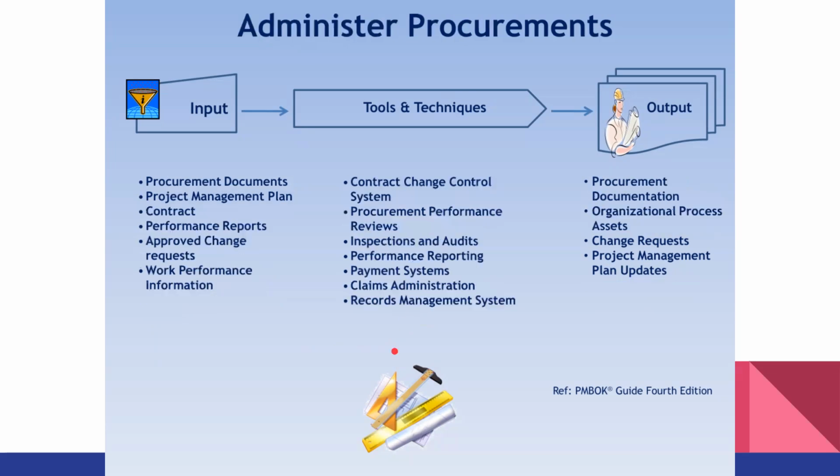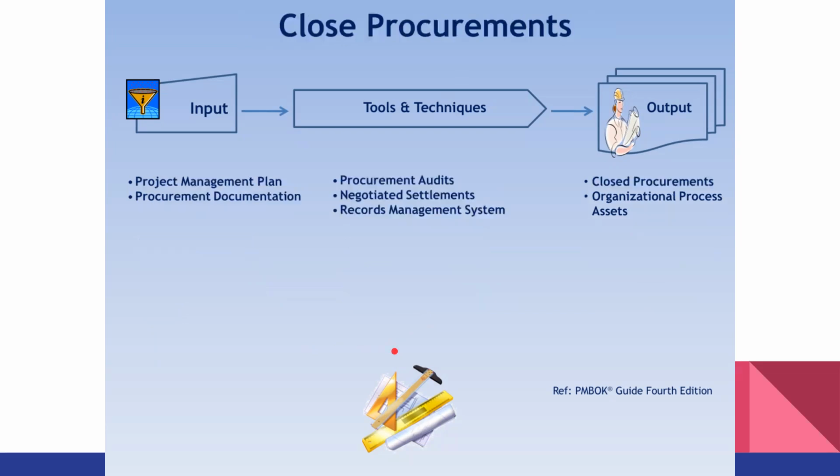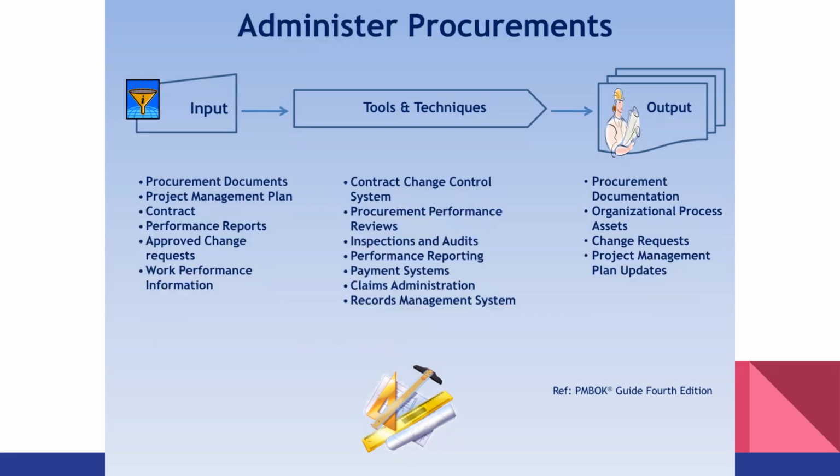And then during execution, there is actually another part, control procurement. Control and administer procurement is also part of the job in the procurement area. In this case, you will receive a performance report as input.